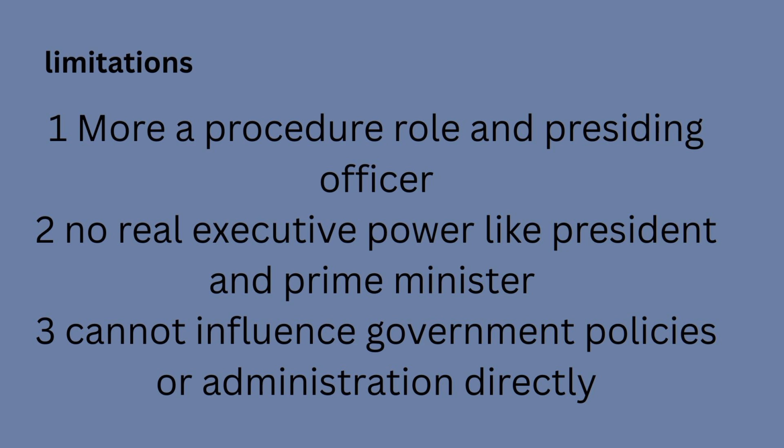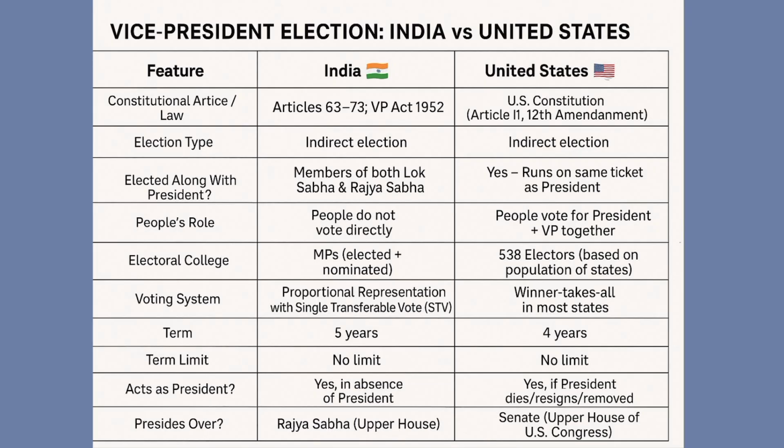See, the chairman of the Rajya Sabha has only a procedural role as presiding officer, that's it. Nothing more in powers will be given to the chairman of the Rajya Sabha. No real executive power like the president and prime minister. He cannot influence government policies or administration. He does not involve in any administration or executive powers. So he is just a procedural role, just a presiding officer in the Rajya Sabha. That's it. Now, a comparison between US and India.